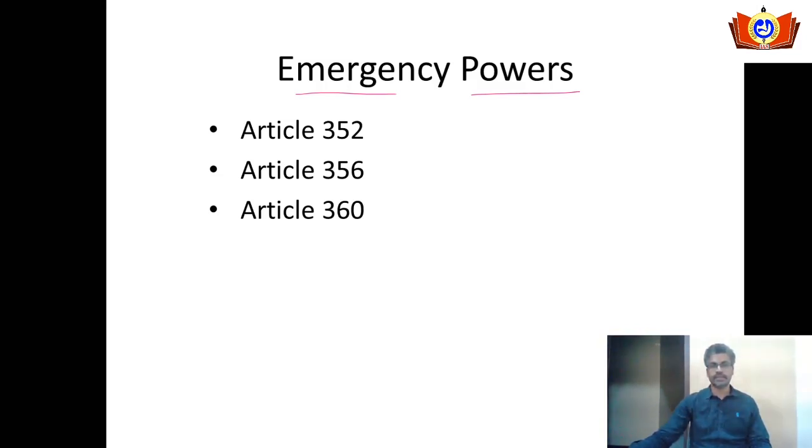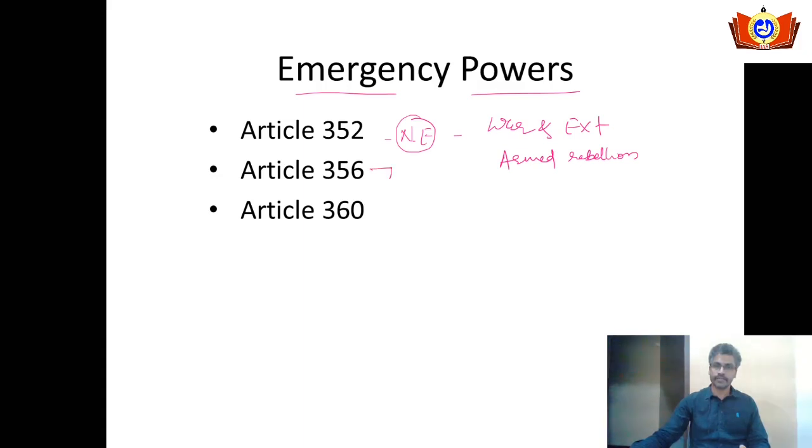The first emergency under Article 352 he can declare is national emergency based on two conditions, that is war and external aggression, and on the second condition is armed rebellion. If the president is satisfied that there is a threat to any part or the whole of the nation, he can declare the national emergency in the part or throughout the nation.